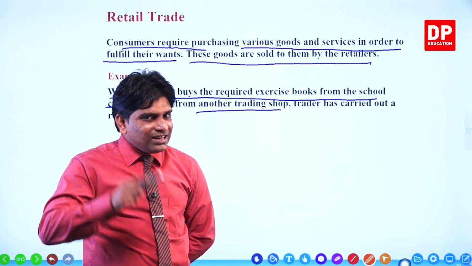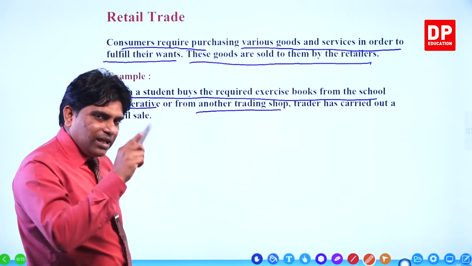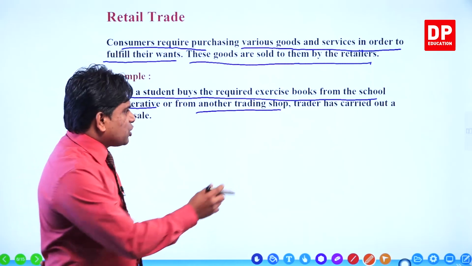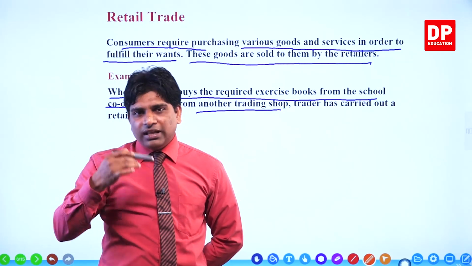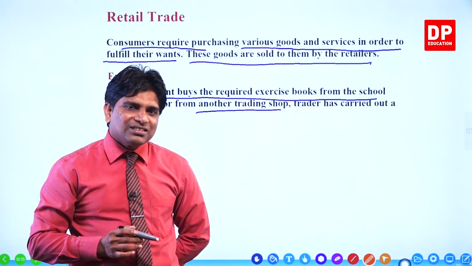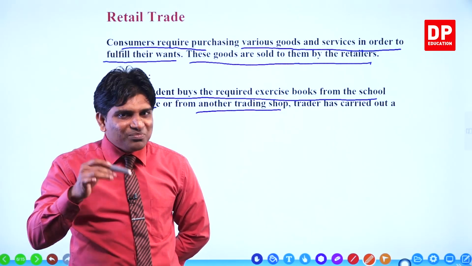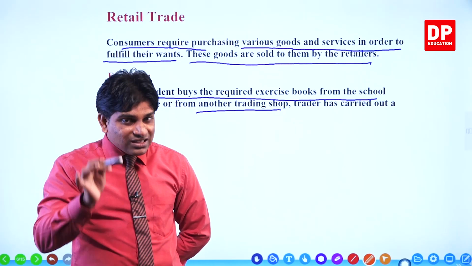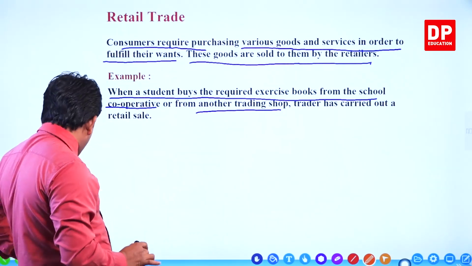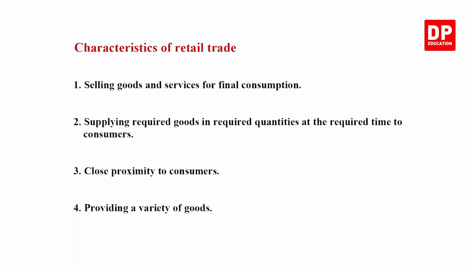Then the same student can buy the same stationeries and exercise books from another shop, from a supermarket, but if the objective is to sell to the students, then it becomes wholesale trade. Still we are discussing retail trade. Okay, now next one.